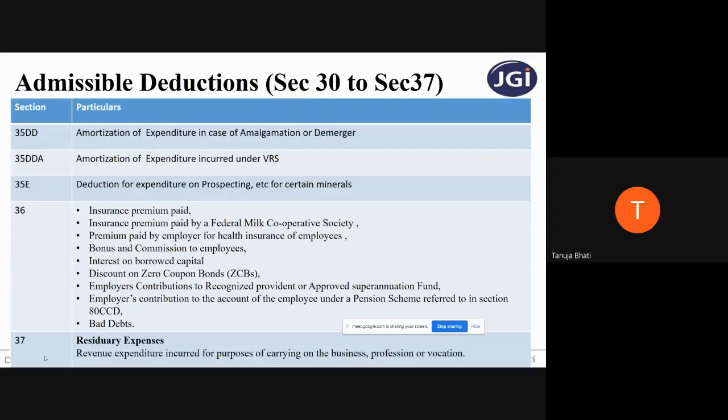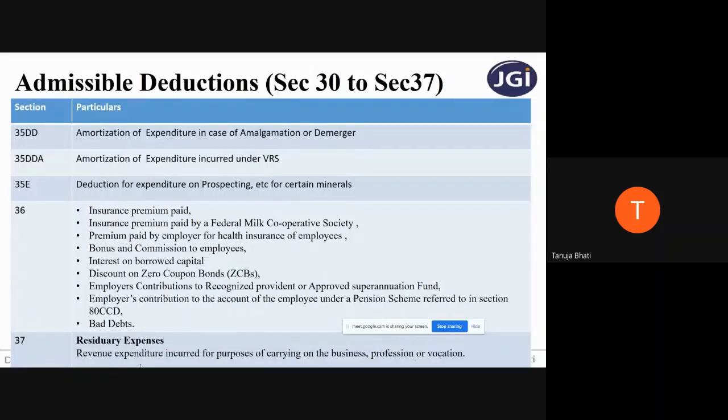Okay. Next is section 37, which is very, very important again. Section 37 is a residuary section, which means that whatever expenses are not covered from section 30 to 36 will be covered under section 37. So whatever revenue expenditure is incurred for the purpose of carrying out business, profession, or vocation.